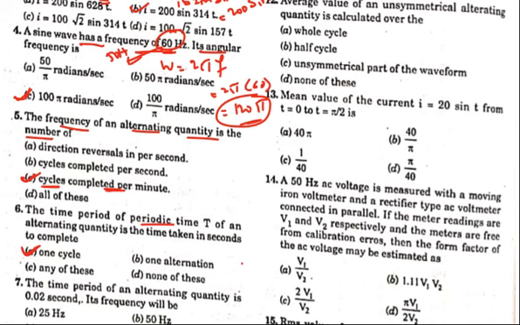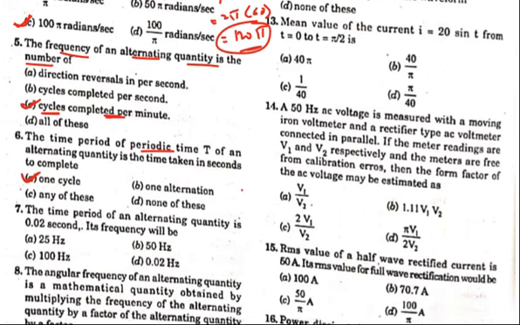Seventh question, you see. The time period of an alternating quantity is 0.02 seconds. The frequency is f equals 1 by T. How much is the time period given? 0.02 given. So 1 by 0.02 means 100 by 2, that is 50. You will get 50 Hz as the answer for this question.